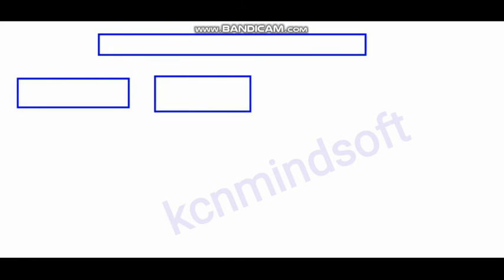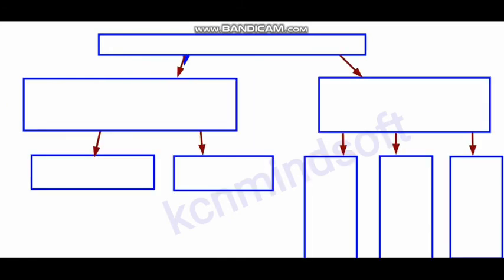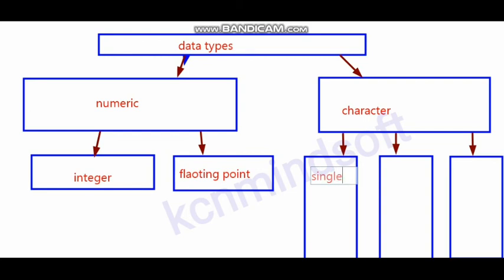Here the diagram is showing what the data types are. The data types contain the numeric data type and character data type. Again, the numeric data type contains the integer data type and floating point data type. In integer, we will have byte, short, integer, long. Whereas the character data type contains the single character and group of characters and alphanumeric characters.